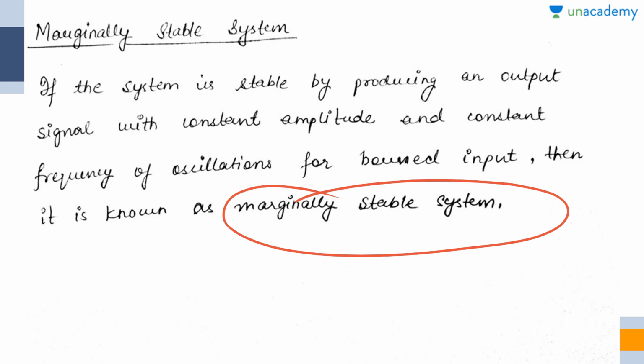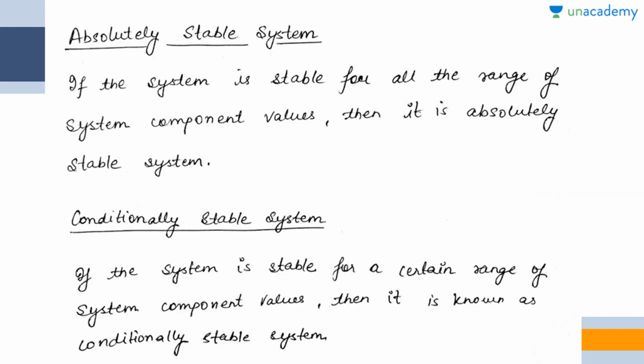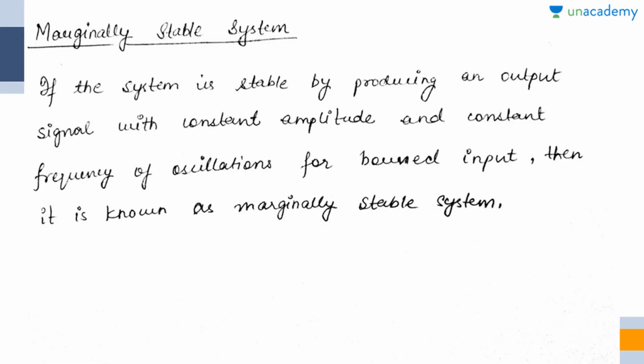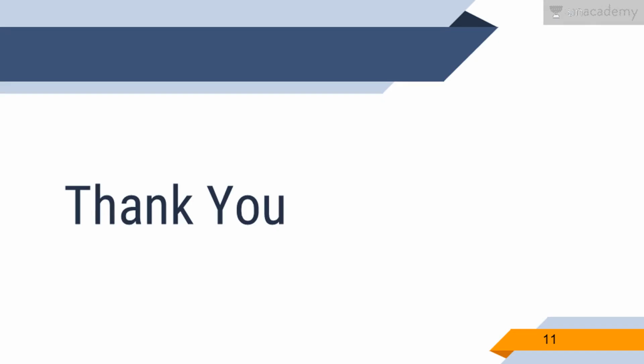So these were the three conditions of stability, that is absolutely, conditionally and marginally stable. In the next lesson we'll start with the Routh-Hurwitz criteria. This is the most important method to check the stability, and the Routh-Hurwitz criteria will be used in each and every question where we need to check the stability of a system.